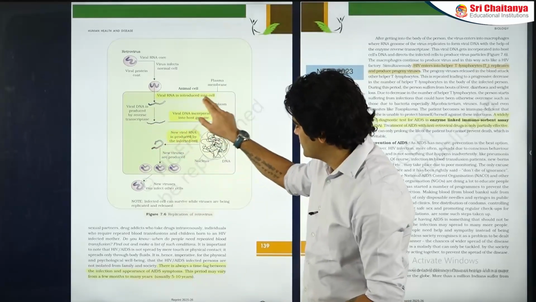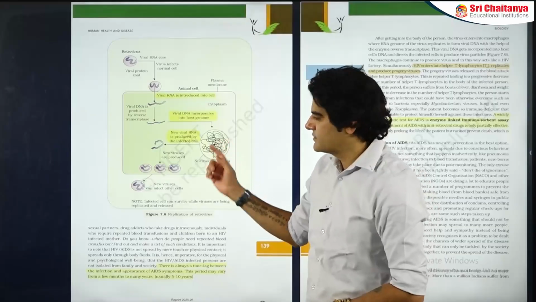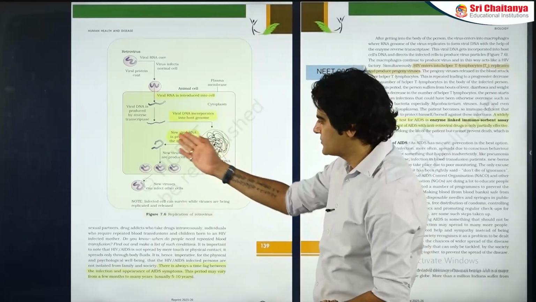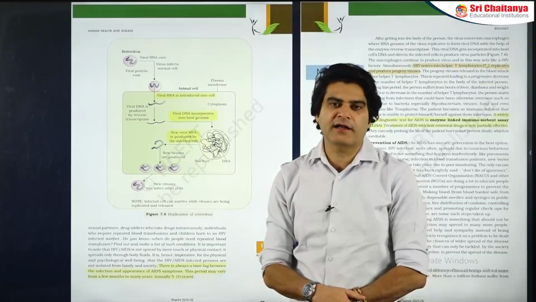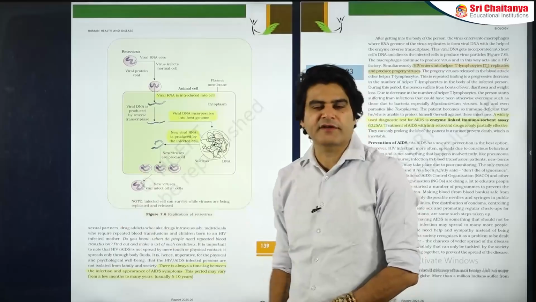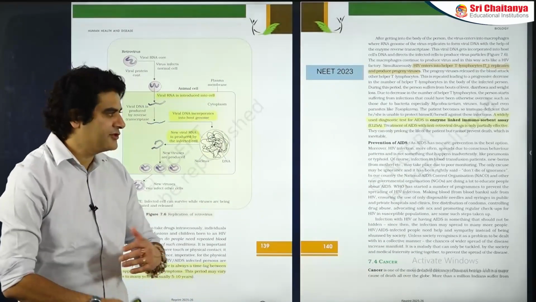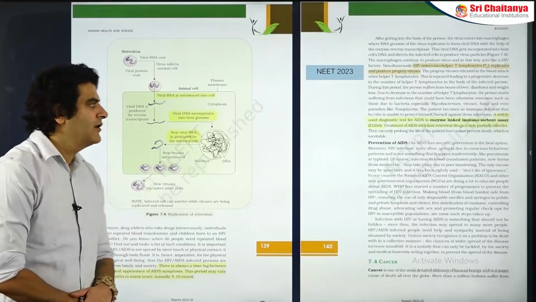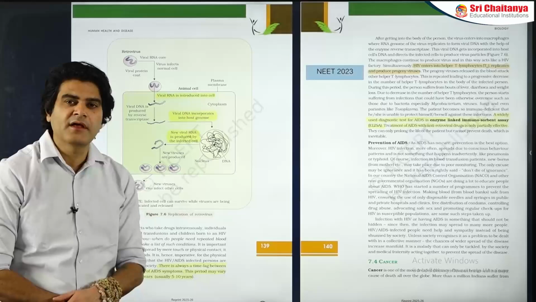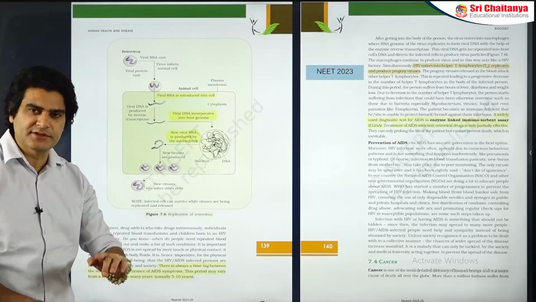Then the viral genome gets integrated into the chromosome of the host cell. This results in the virus taking over the cellular machinery of the host, and now what is produced are more new viral RNA and proteins. New viruses are assembled which come out of the infected cell. So macrophages act as HIV factories. New viruses are continuously formed in them, while CD4 T cells are destroyed by the virus to come out of them. So what happens in this case is the CD4 T cell count starts reducing in the patient.